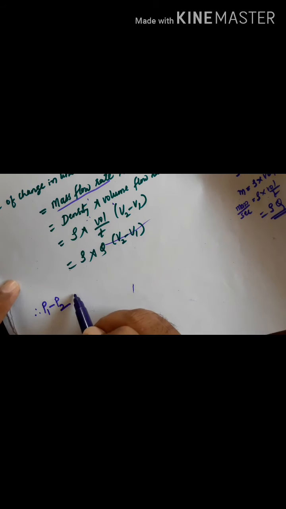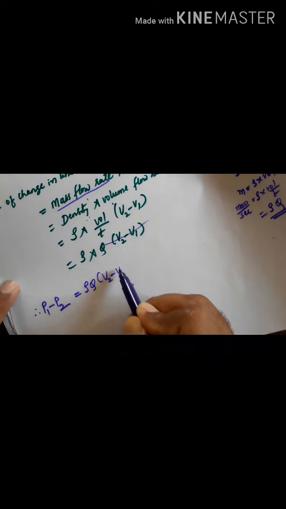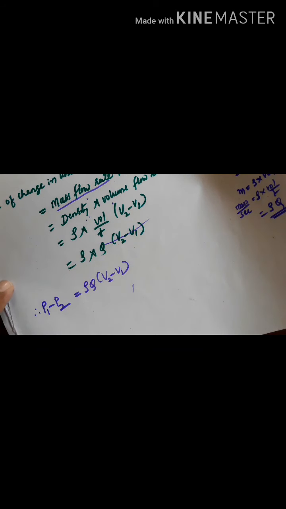Therefore you can write P1 minus P2 is equal to rho Q V2 minus V1.